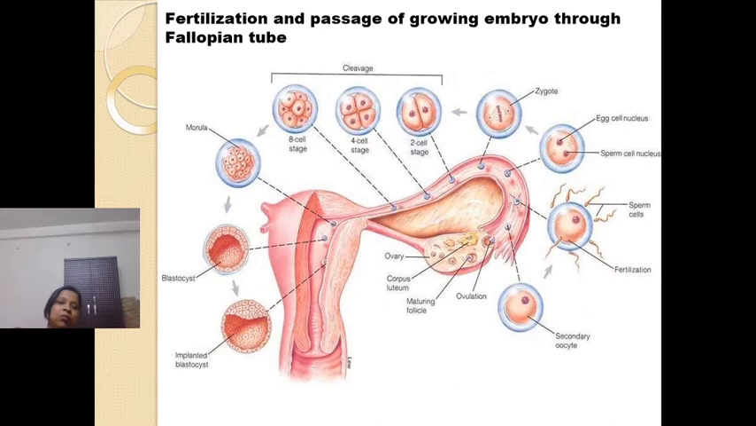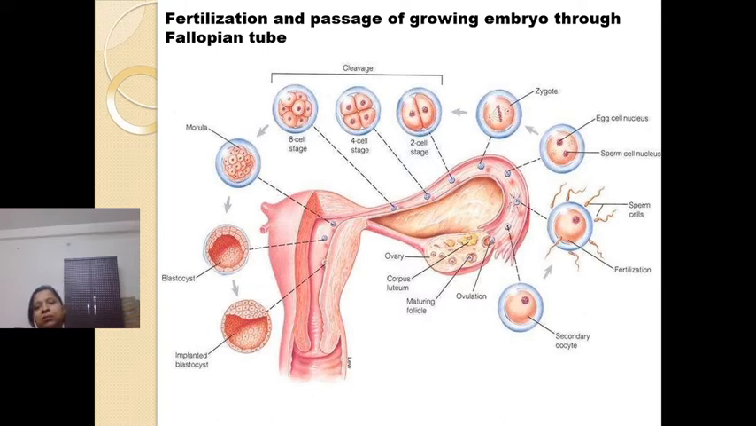Now, after fertilization, what changes occur? In this diagram, you can see the site of fertilization. Fertilization occurs at the ampullary isthmic junction. From here, the zygote starts moving towards the uterus, and it will start dividing. Divisions will start.